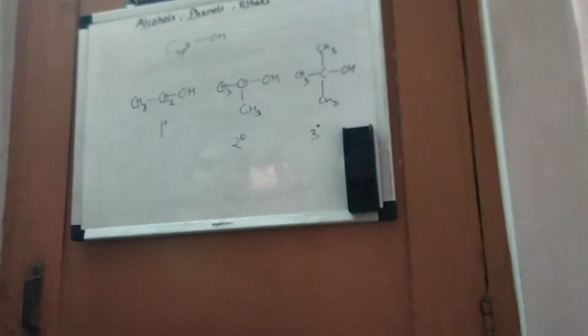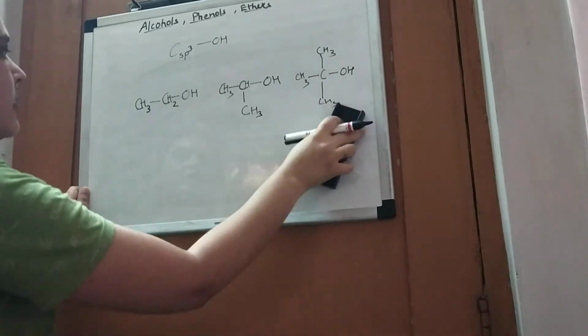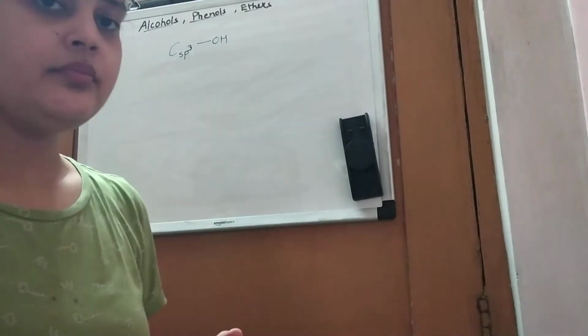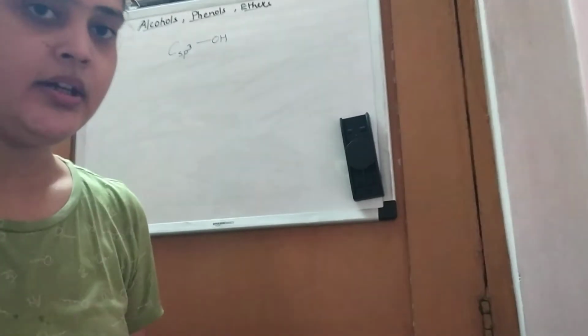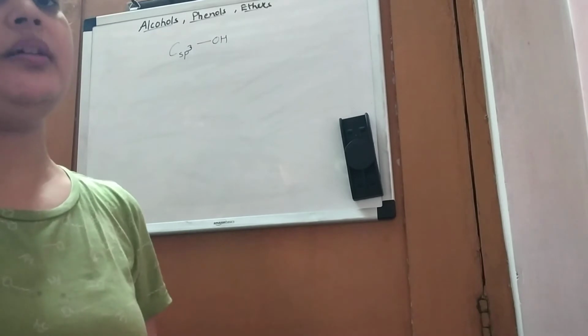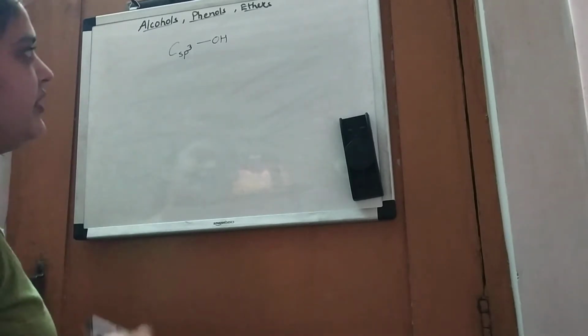What are allylic alcohols? In these, the carbon atom to which the hydroxy group is attached is sp3 hybridized, but the next carbon atom is sp2 hybridized, that is, it is doubly bonded, right? So it can also be primary, secondary and tertiary.